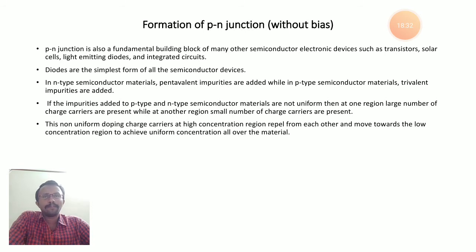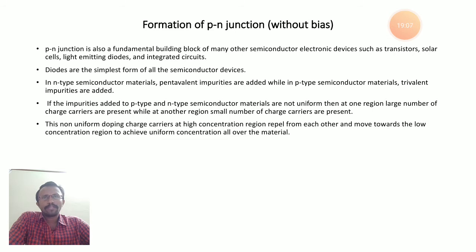Already in the slide before last, I clearly explained that to manufacture a transistor we use p-n diodes. Whether it is an NPN or PNP transistor, both have two p-n junction diodes. You can also use this p-n junction in solar cells, LED manufacturing and IC manufacturing. So diodes are the simplest form of all semiconductor devices. Why? Because it is the basic p-n junction diode.